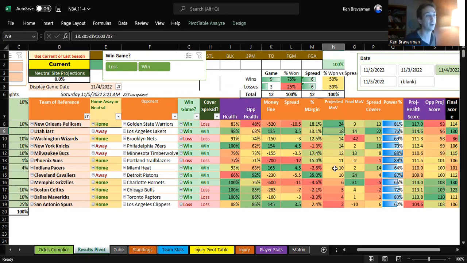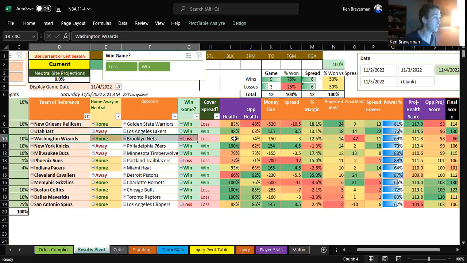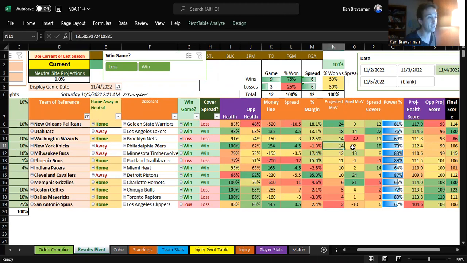Utah, number 2 up here, supposed to win by 18. They win by 14. They're an underdog. Washington's a big loser, and the whole Brooklyn Nets situation, that game is just a hard mess. Here it has the Knicks over the Sixers to win by 14. They only win by 2, but it does have them to win. Has the Bucks to win by 12. They win by 13. Has the Suns to win by 11 on this minus 700. They lose this game somehow. That sucks. Minus 700. That's crazy. Has Indiana winning by 10.